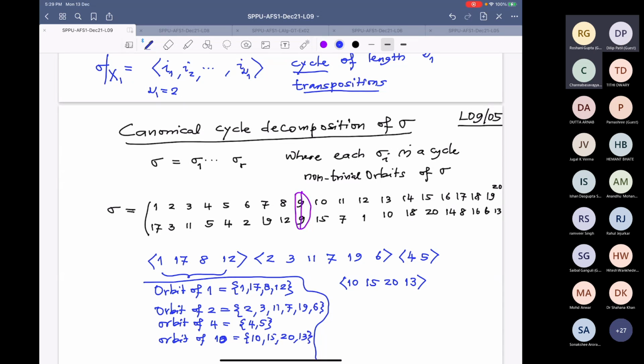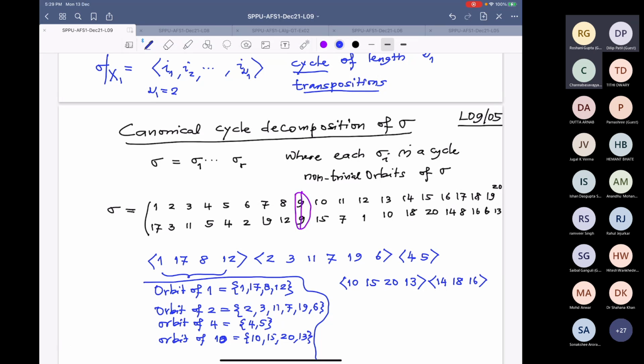Now who is left? The next one. 11 is there, 10 is there, 12 is there, 13 is there, 14. 14 is left. So start with 14. 14 goes to 18. 18 goes to 16. And 16 goes to, watch out if I am making a mistake, 16 goes to 14.